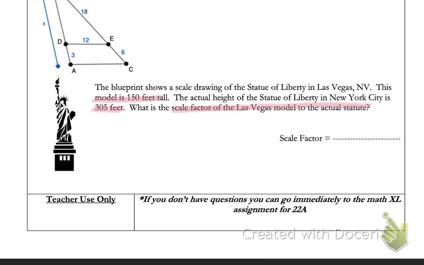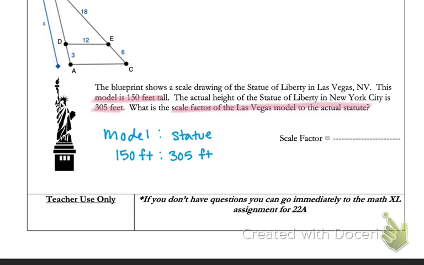So our key information here is 105 feet. I apologize, 150 feet for our model, 305 feet for the actual statue. And so if we want to compare the two, we are going to keep the order it tells us. It wants the model to the actual statue. So if I'm comparing the model to the actual statue, I am going to replace my model height with 150 and our statue height with 305 feet.